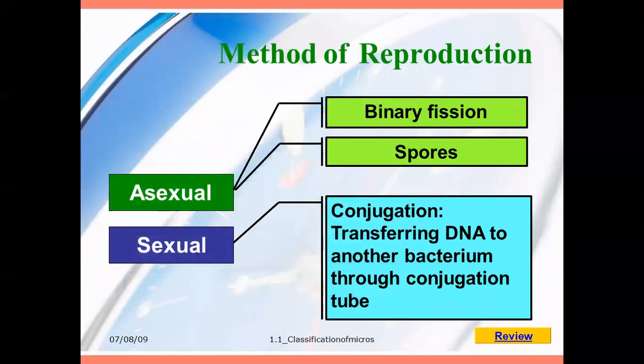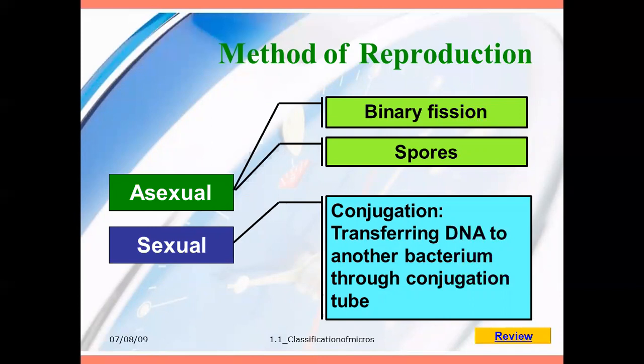The next is the method of reproduction. They use both asexual and sexual forms. Asexual is called binary fission. We already know about this one: a single body is divided into two cells or two microorganisms, by dividing the whole cell body as well as the nucleus, cytoplasm, and all the membranes into two. The next is spore forming, forming its own spore, and the spore forms a small bud-like structure and separates from the microorganism.